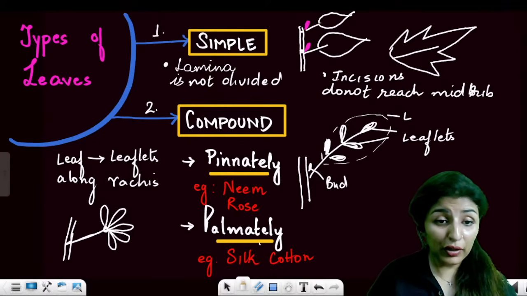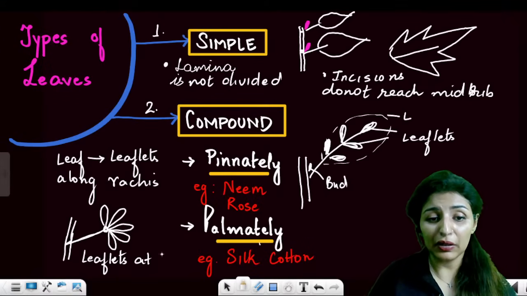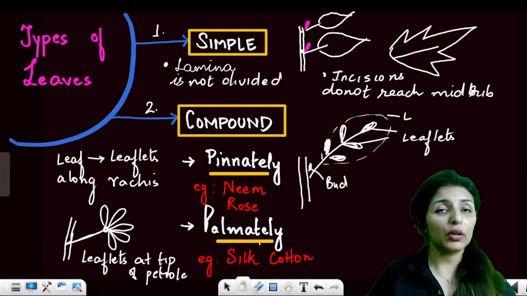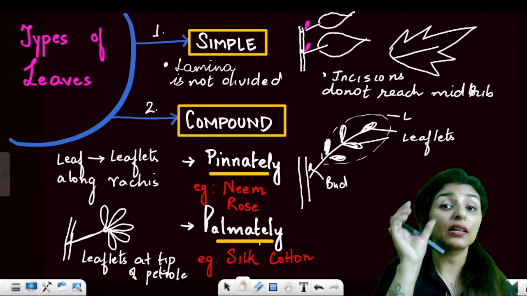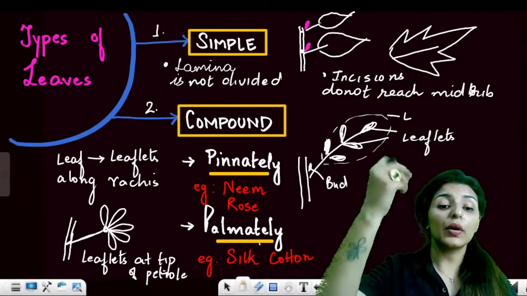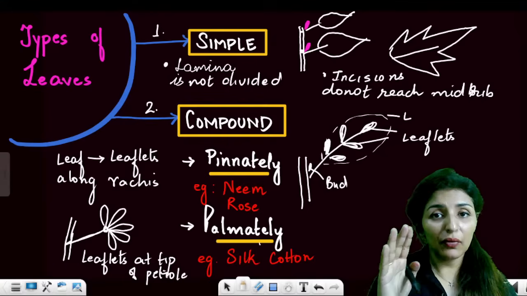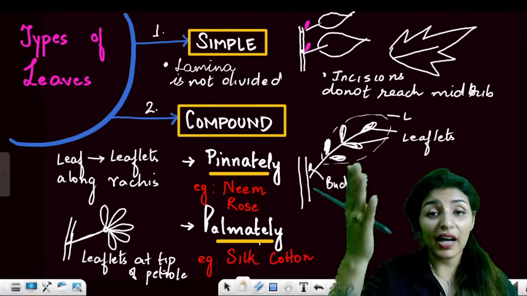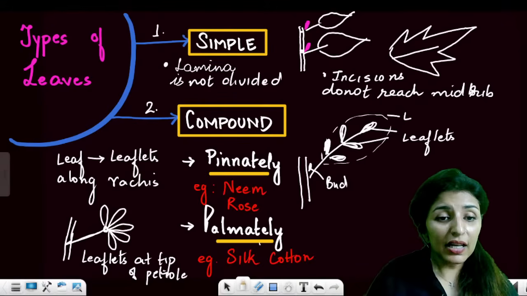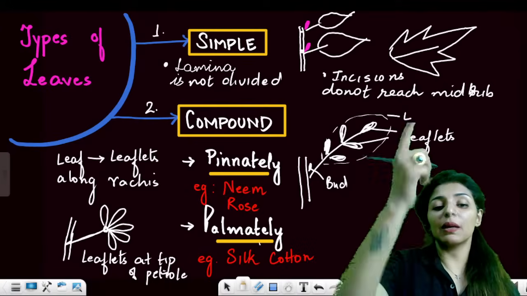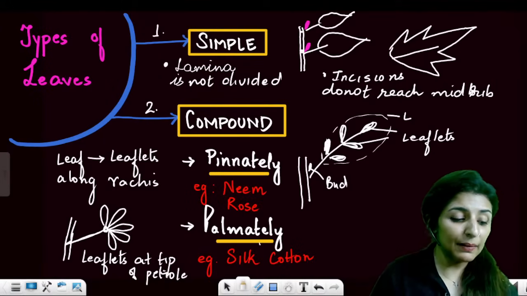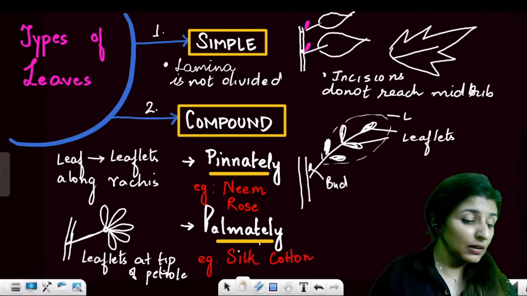So the characteristic point of palmately compound is that leaflets are arranged at the tip of the petiole. That day, while we were studying our unit 1, I told you there are certain characteristic terms. The moment you hear that, that thing should quickly come to your mind. For example, when we think of pseudocoelom, we think of aschelminthes. When we think of diatom, soapbox word comes in. Similarly, if somebody says leaflets at the tip of the petiole, you have to quickly mark down the answer. It is palmately compound. And what is the example? Silk cotton.